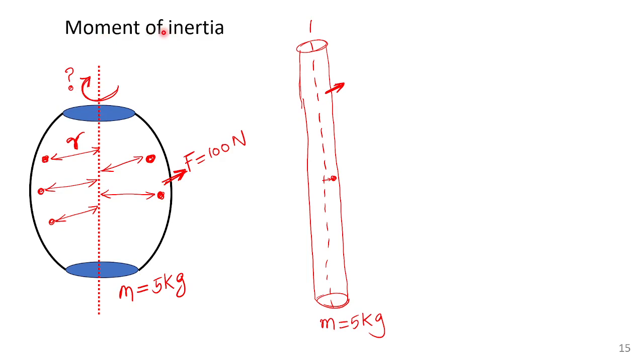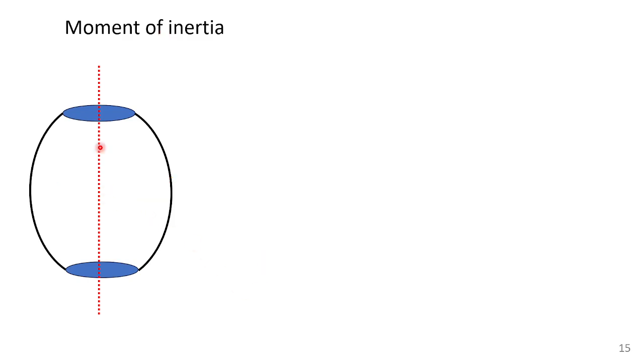So let me define moment of inertia. The application of moment of inertia we will learn later. For the time being, let me define it. Right now, don't ask me why we are defining it in this way. Definitely, I will explain the application later. So all of you please listen. Moment of inertia is used to determine the speed of rotation.